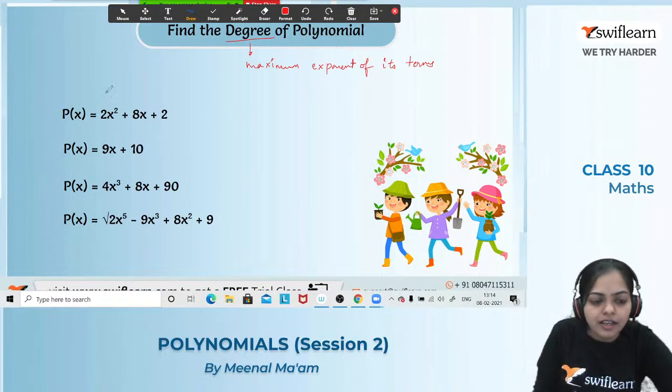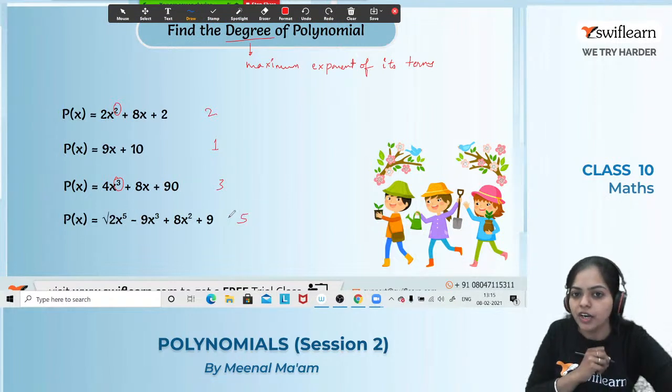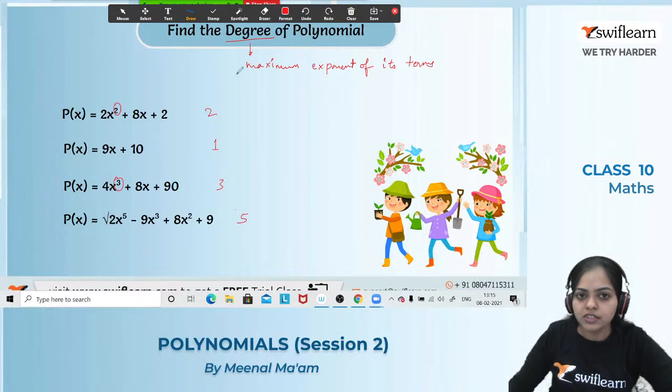For example, here the maximum exponent is 2, so the degree is 2. Here the degree is 1. Here the maximum exponent value is 3. And at last, the degree is 5. So the degree of a polynomial is the maximum exponent value of its term.